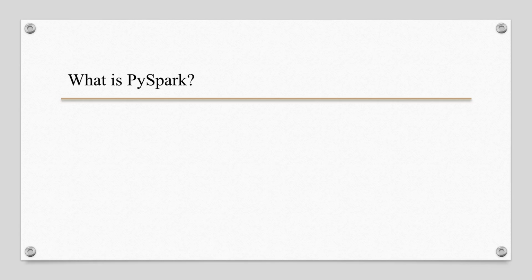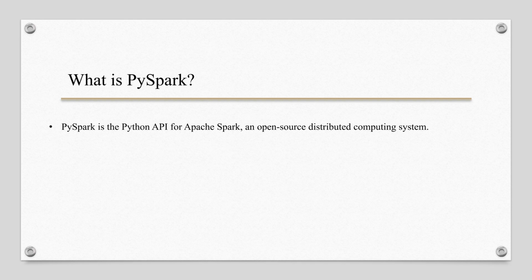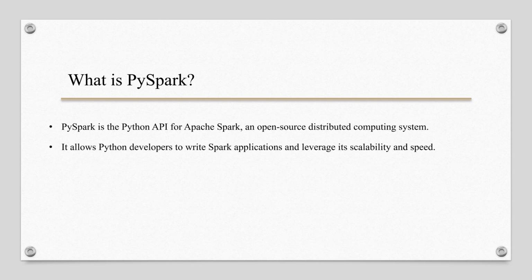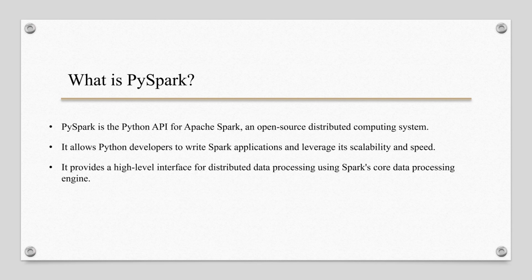What is PySpark? PySpark is the Python API for Apache Spark, a powerful distributed data processing framework. It allows Python developers to write Spark applications and leverage its scalability and speed. While Apache Spark is written in Scala, PySpark lets Python developers take advantage of Spark's capabilities without needing to switch to Scala. It helps you to write code which is compatible with Python.